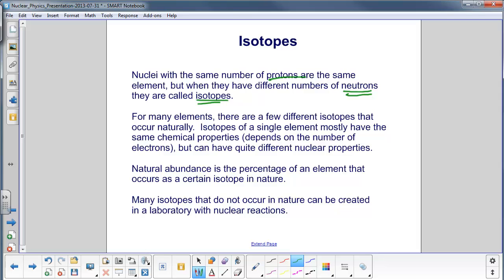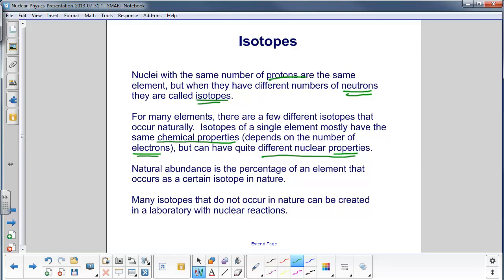Isotopes of a single element mostly have the exact same chemical properties because chemical properties depend on the electron structure. And isotopes all have not only the same number of protons, but also the same number of electrons. So they're pretty much the same chemically. There's some difference, but for the most part they act the same chemically. However, they can have quite different nuclear properties.